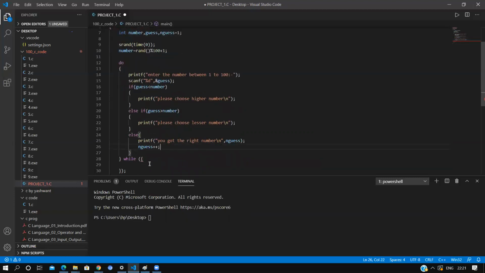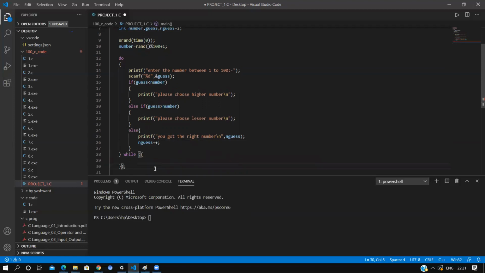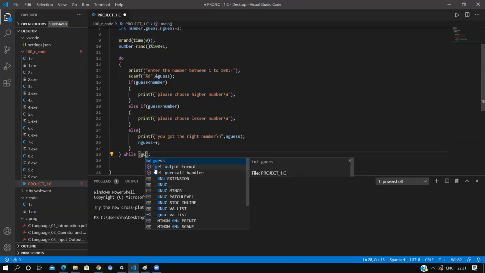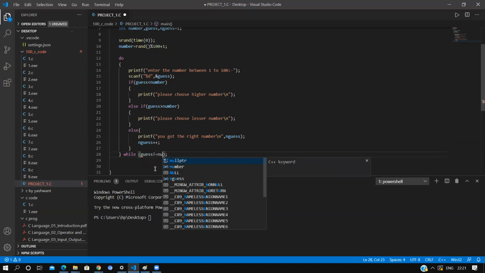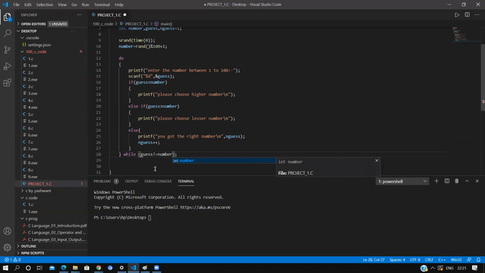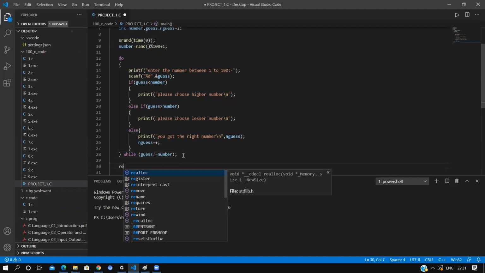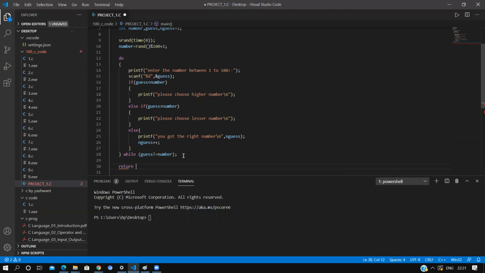Now we have to write while guess not equal to number. It means that the loop will go on as long as the guess is not equal to number, and we will return 0, right? So our program is ready.